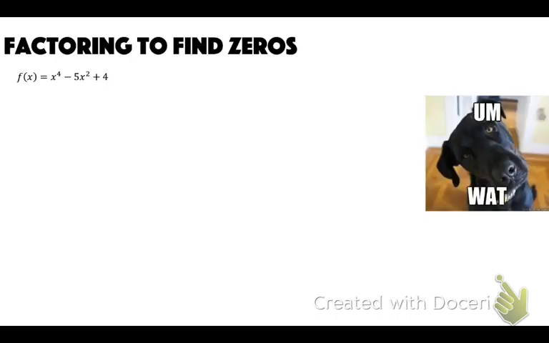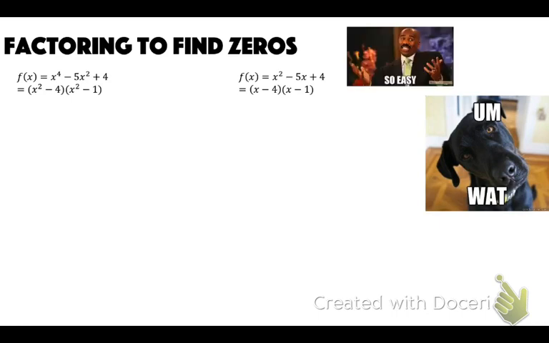So this one, if we have x to the 4th minus 5x squared plus 4, that's kind of hard to factor, but could we factor x squared minus 5x plus 4? I think we could. That would factor to x minus 4, x minus 1, right? So we're going to do the same thing here, except break up the x to the 4th to be x squared minus 4 and x squared minus 1. Okay? So easy. Then we just factor it further.